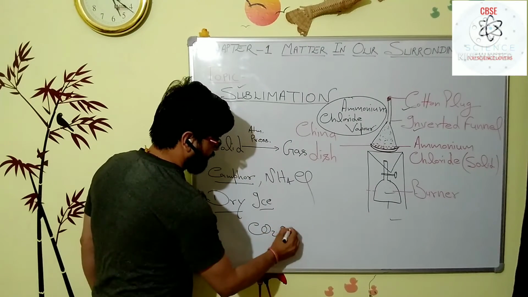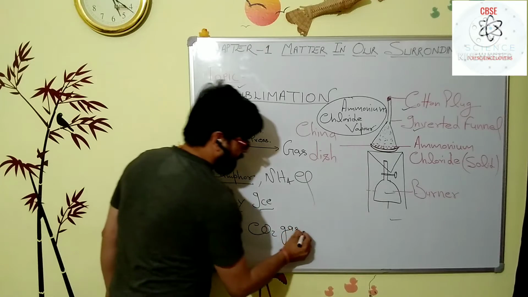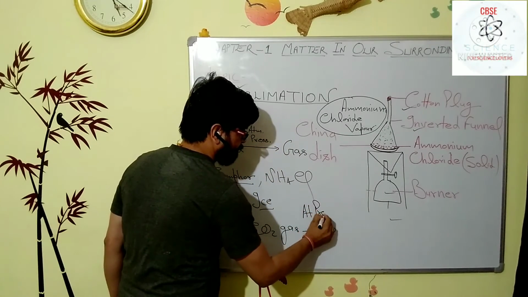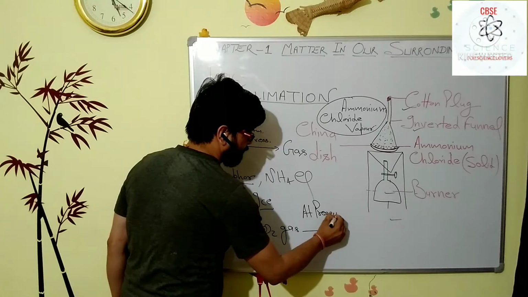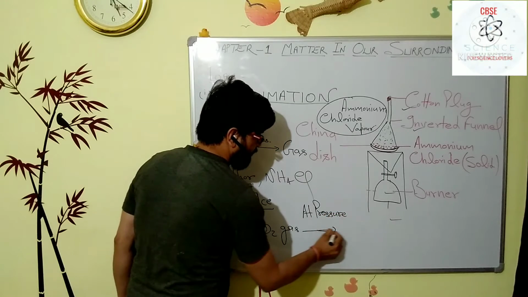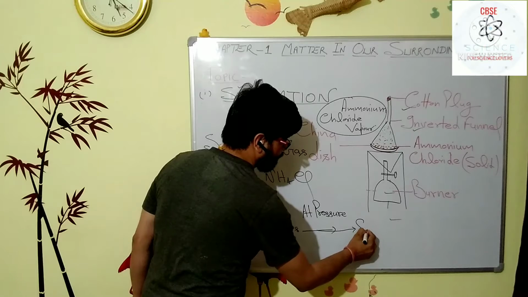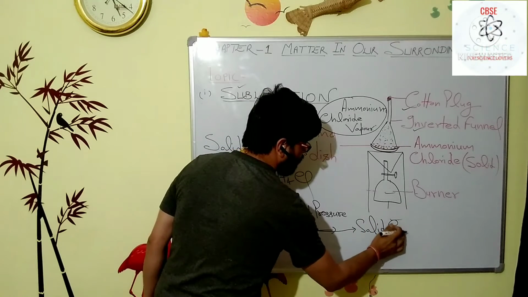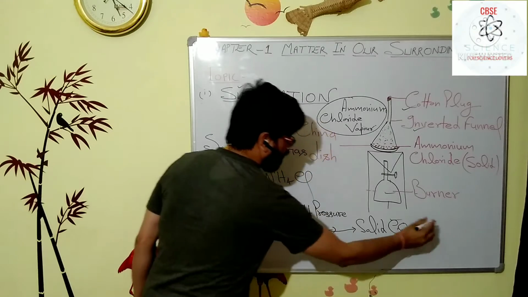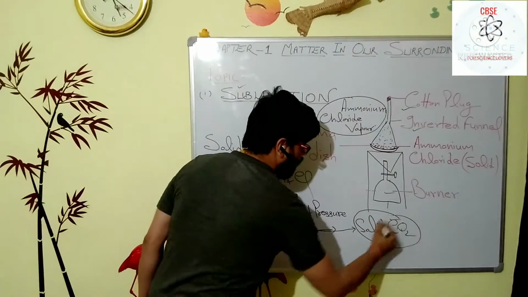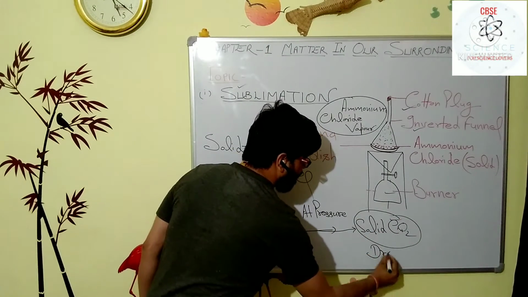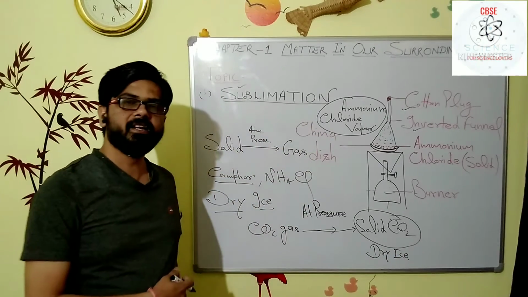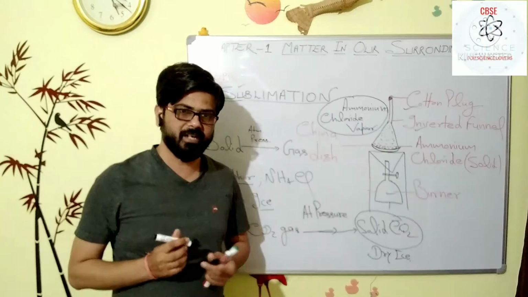CO2 gas at high pressure becomes solidified, solid CO2, and that solid CO2 is generally said to be dry ice. So dry ice is nothing but the solid form of carbon dioxide.